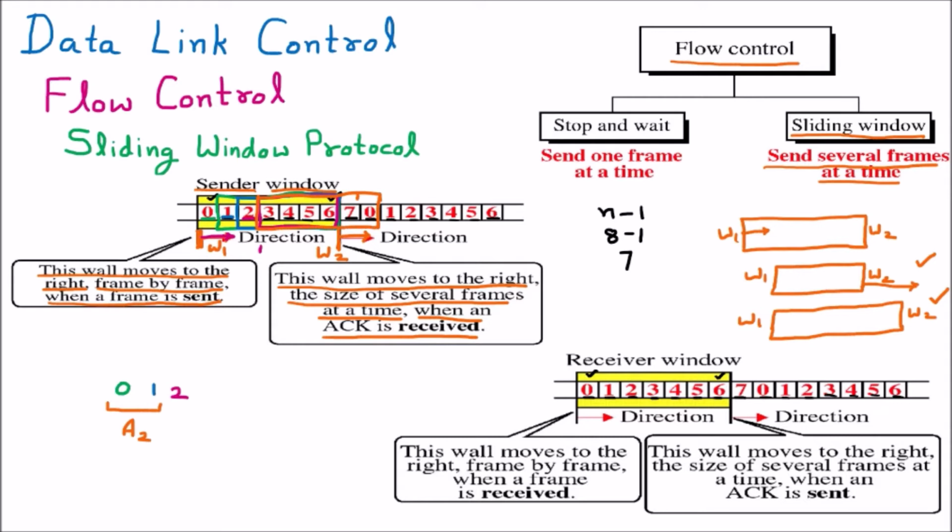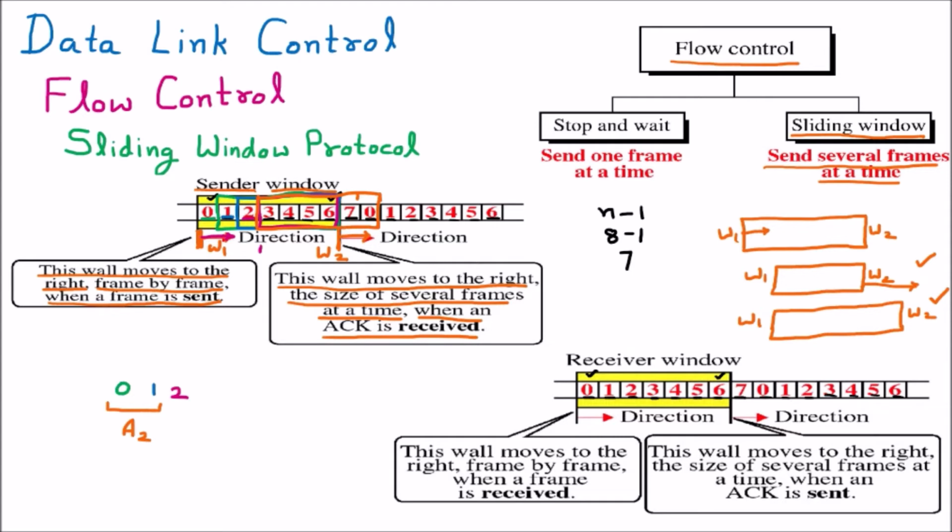So this way the window is going to compress whenever a packet is sent one by one, and whenever an acknowledgement is received it will expand. So this is called the contraction and the expansion of the window. This is at the sender side. Now we are going to learn the same thing at the receiver side.